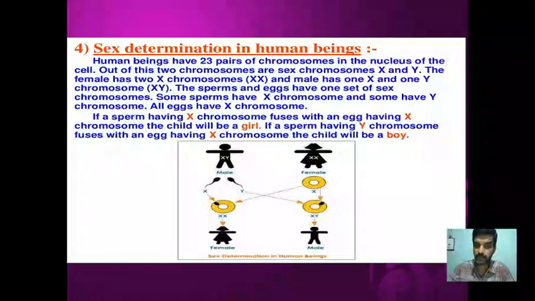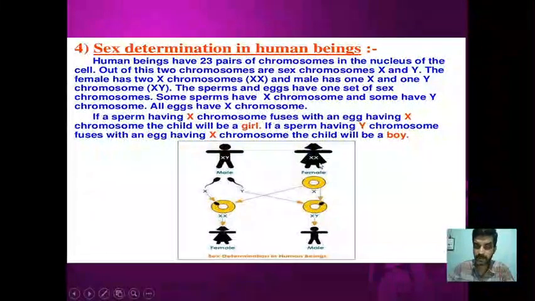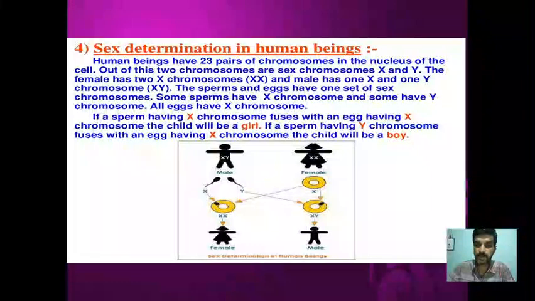That means 22 plus X and 22 plus Y. Whereas the female, because she contains similar XX chromosomes, produces eggs that all have 22 autosomes plus one X chromosome. So only one type of gamete is produced in the female.